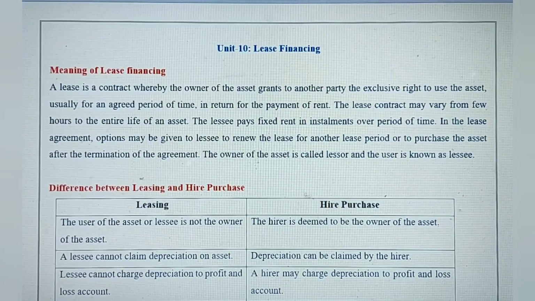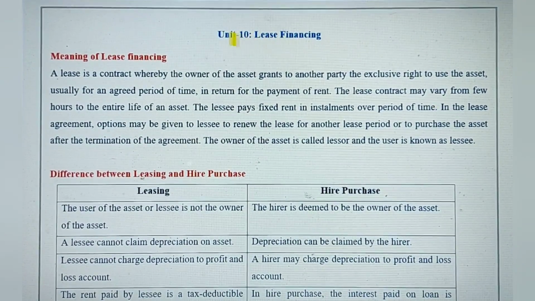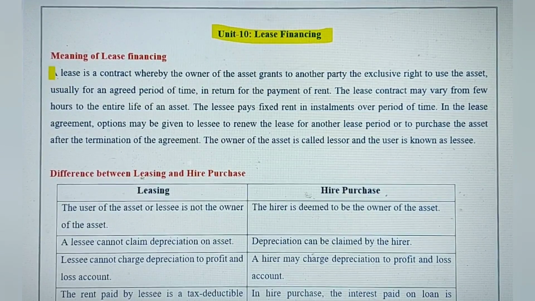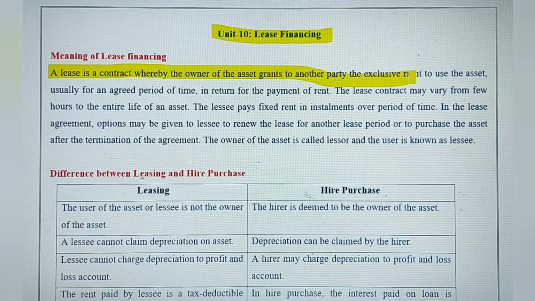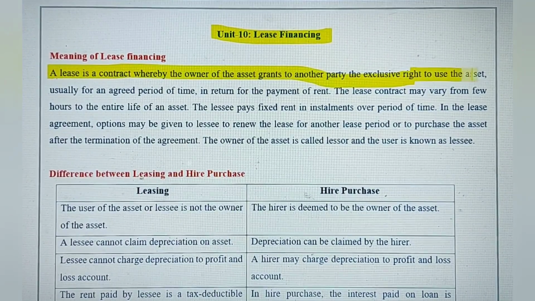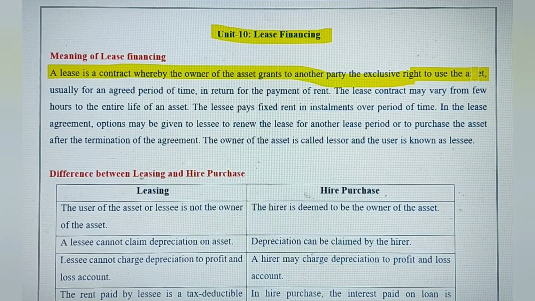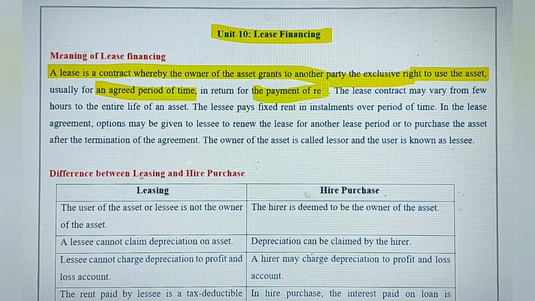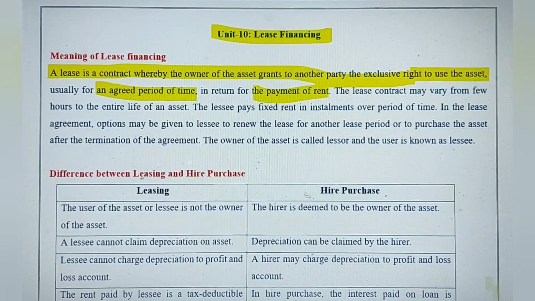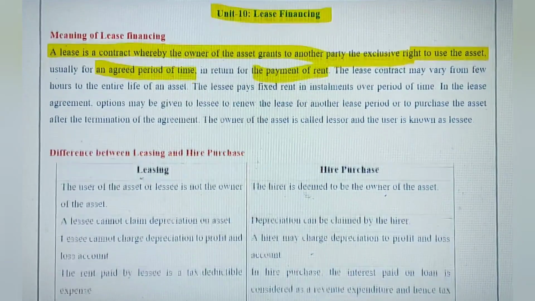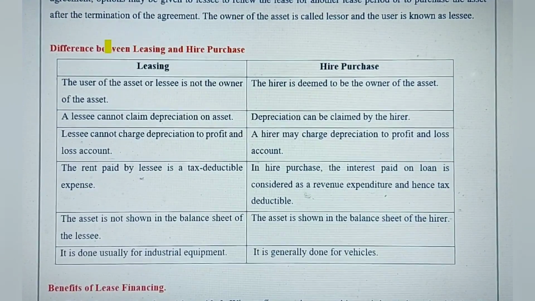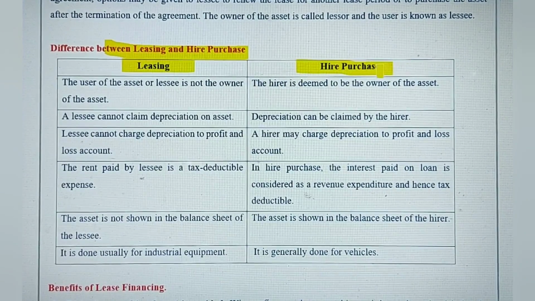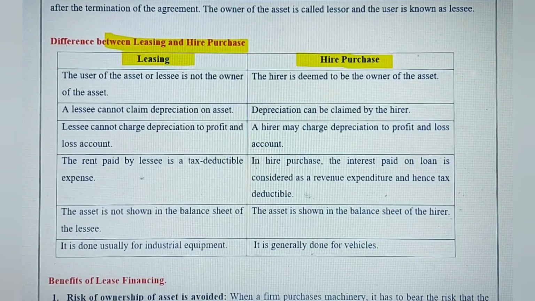The next one is Unit 10, lease financing, and from this you should know what is lease financing. Basically, a lease is a contract whereby the owner of the asset grants to the other party the right to use the asset for a fixed period of time in return for the payment of rent. So that is called lease. So it is just taking the asset on rent. And this difference also comes quite a lot of times in the exams, the difference between leasing and hire purchase. So this difference needs to be revised properly.